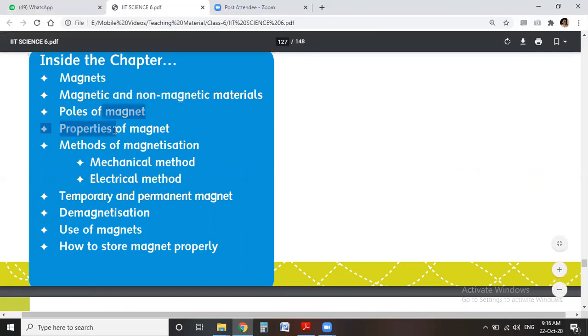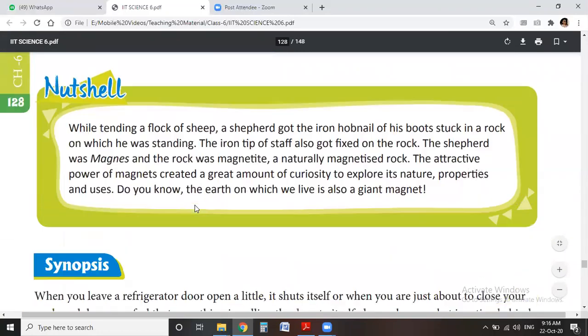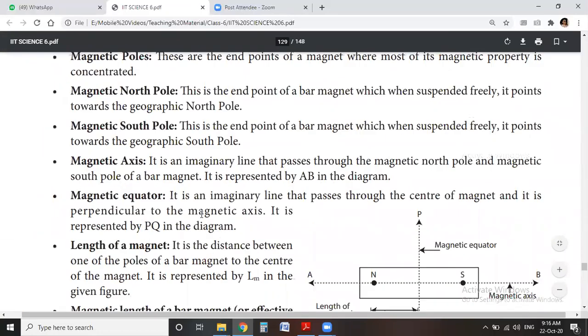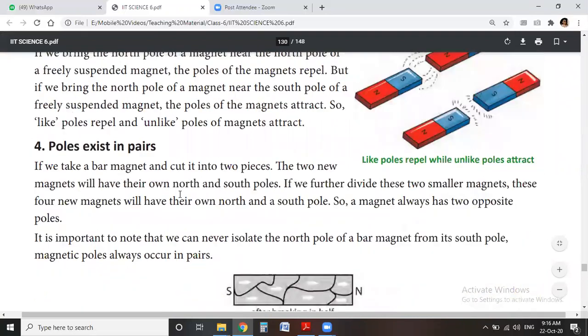Poles of a magnet we discussed, properties of a magnet, and today we discuss the making of magnets and methods of magnetization. Okay, so what is our topic?